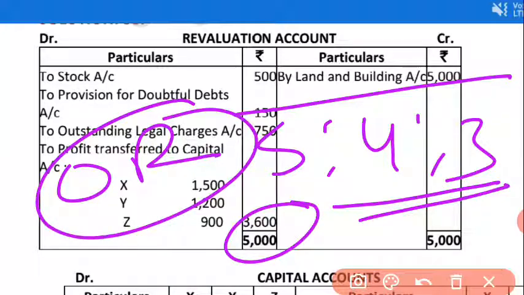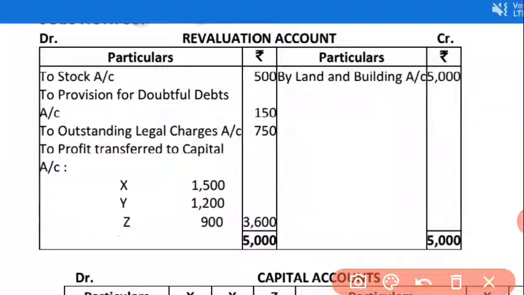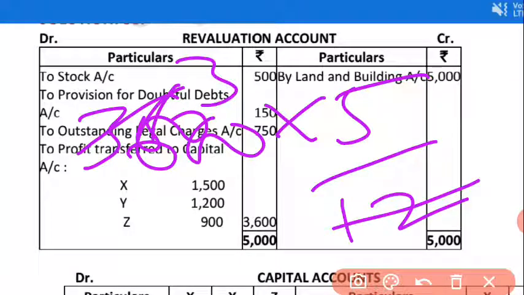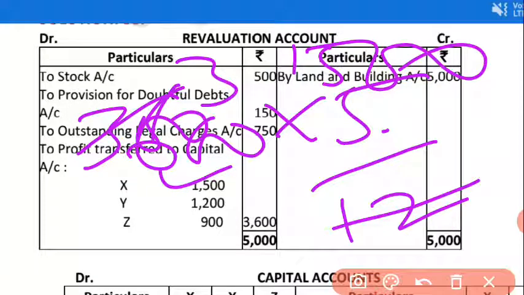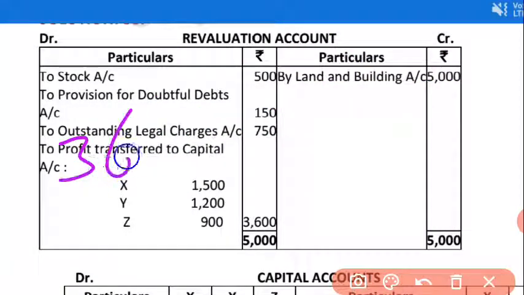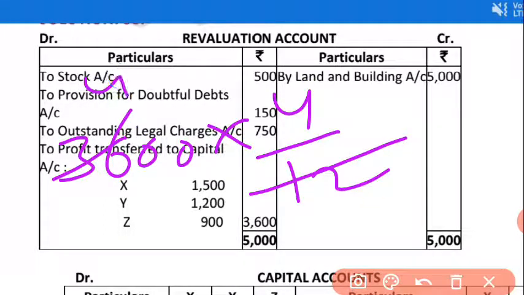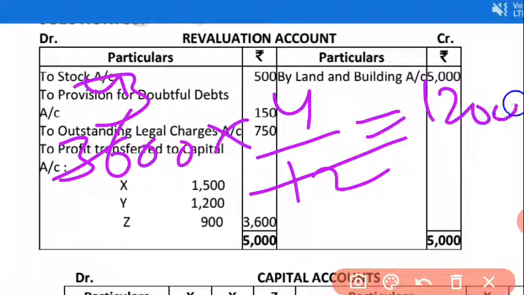Okay, so in this ratio, 5:4:3, we will divide the revaluation loss. 3600 into X's share is 5 upon 12. 12 3s are 36, so 5 3s are 1500 is X's share. So here I have written 1500. After that 3600 into 4 upon 12. 12 3s are 36, so 3 4s are 1200 is Y's share.